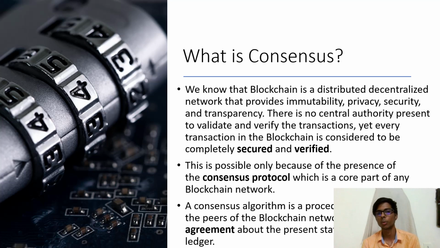each transaction needs to be validated before being added to the blockchain. So how will the different nodes present in this distributed network come to a common agreement and say whether one block needs to be added in the chain or not? This is where we use a consensus algorithm. It is a procedure through which all the peers of the blockchain network reach a common agreement about the present state of the distributed ledger.